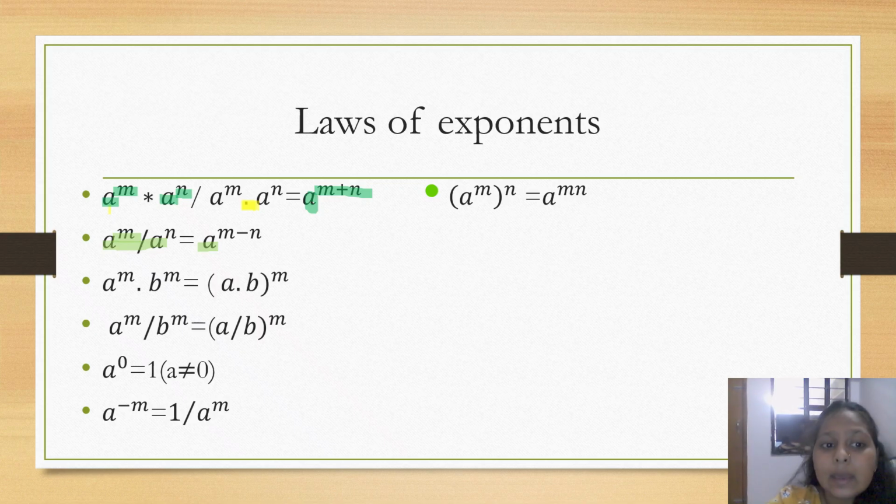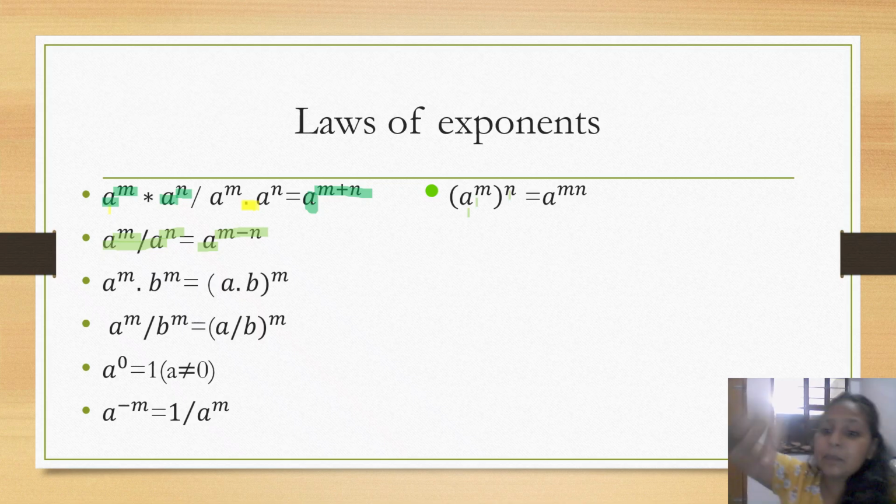But here it is a to the power of m divided by a to the power of n, which means a to the power of m minus n. Very simple, very easy.